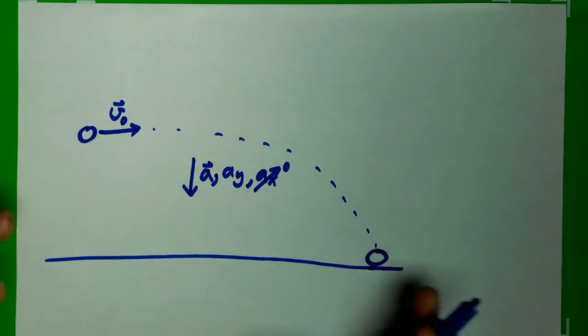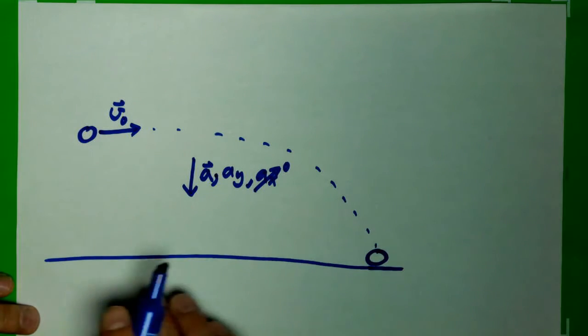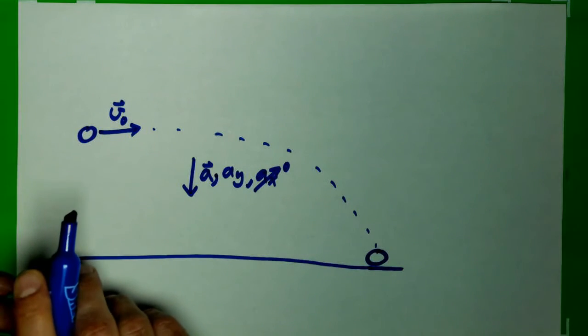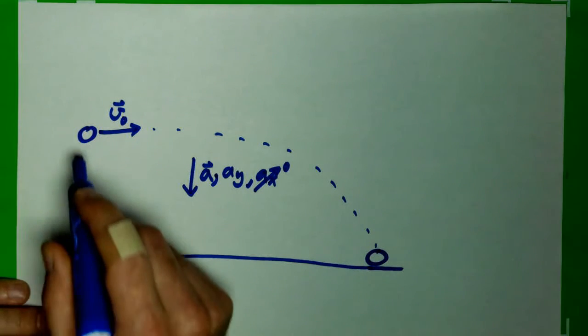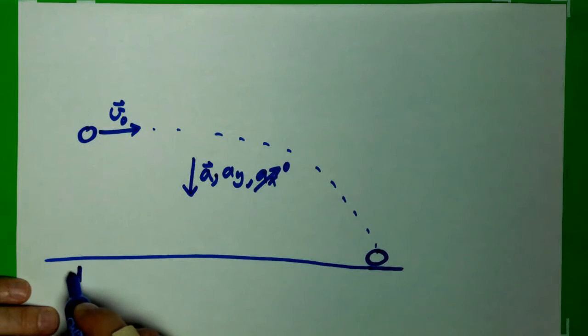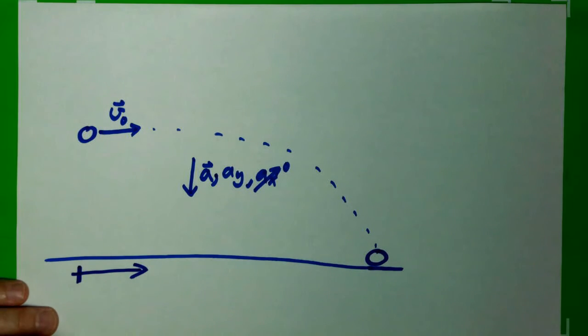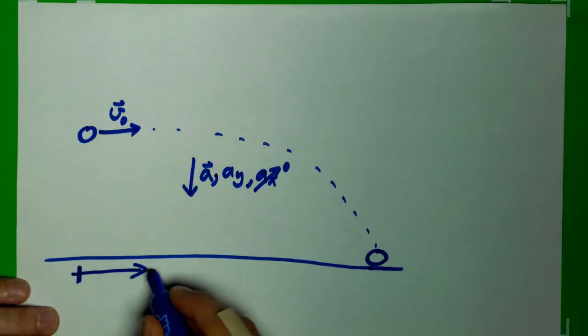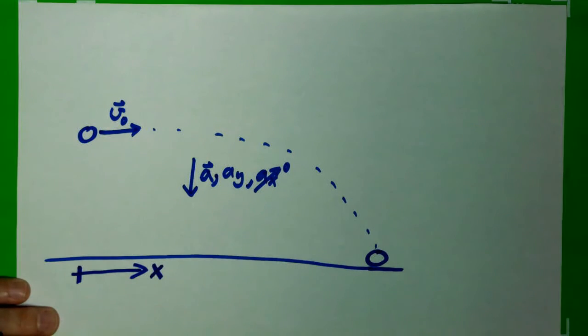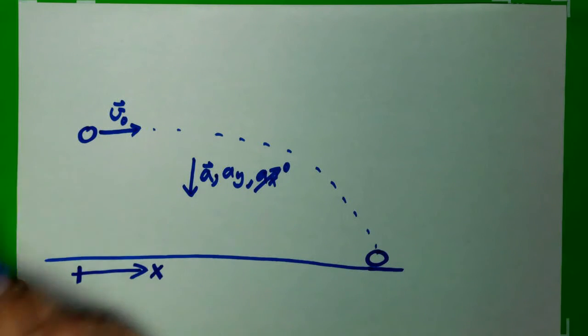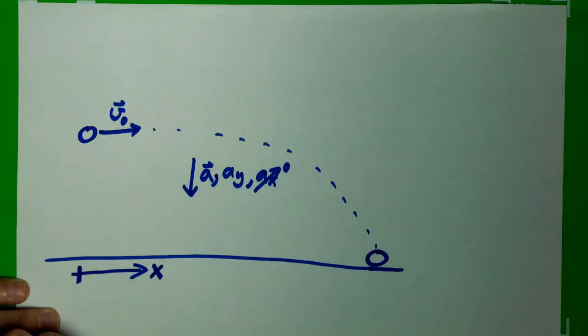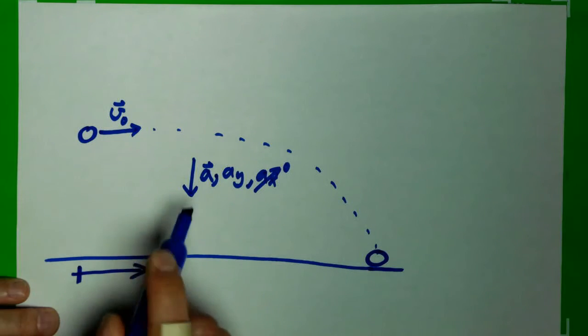No matter what question I ask, I need to start by defining a coordinate system and defining variables, listing knowns, and then thinking about my fundamental relationships, those equations that relate all the kinematic values. So with that coordinate system, I think that choosing the release point of the ball to be my 0 sounds reasonable, and I'll choose the direction of the motion to be positive x. And I could choose the ground to be 0 with up being positive. That's conventional. But I'm going to actually be a little bit clever with my choice of coordinate system.